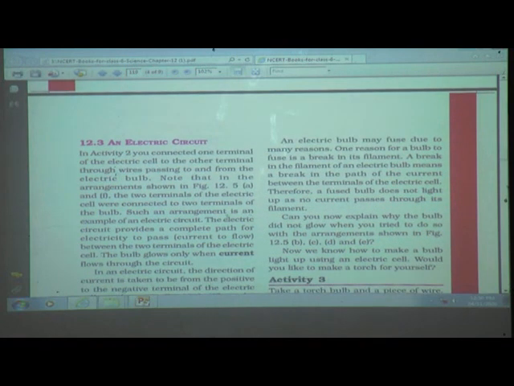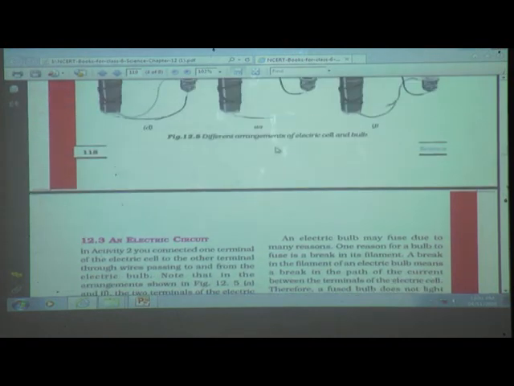Now next point, electrical circuit. Students, this electrical circuit we'll see in our next period. So now in this lesson today, what have we studied students? Yes, we have studied the meaning of electricity, uses of electricity. Even we have done the activities also.